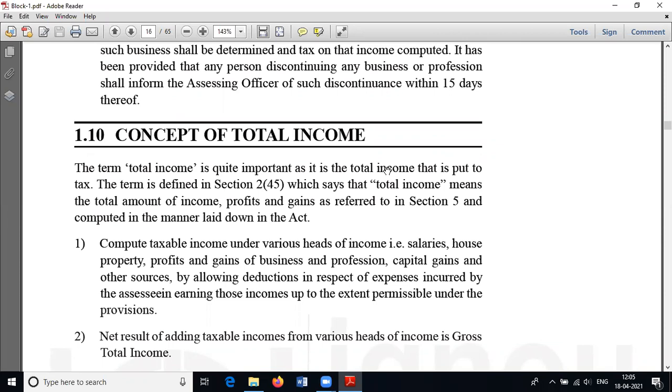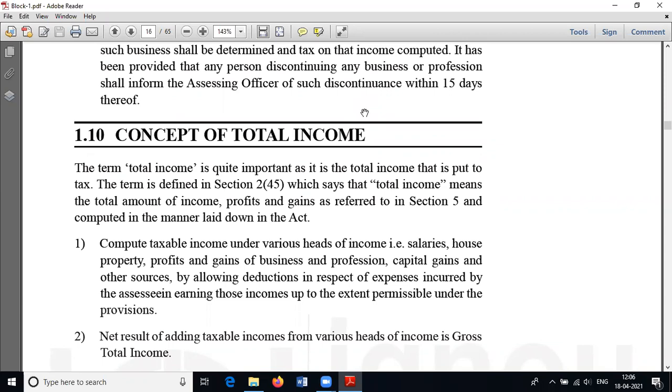And a person who carries on a sole proprietorship or a partnership or a company, something like that, their income shall be charged under the head income from business. Moreover, a person who carries out any professional activity, that means he is a doctor, or a lawyer, or an architect, or a celebrity, then his income shall be charged under the head income from business or profession.